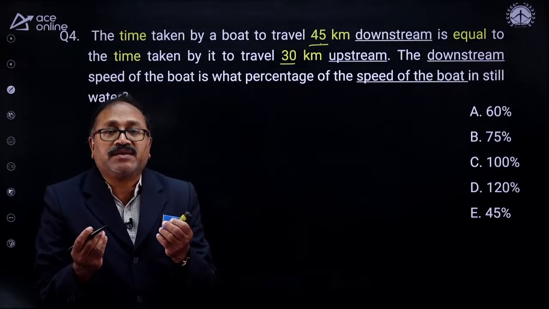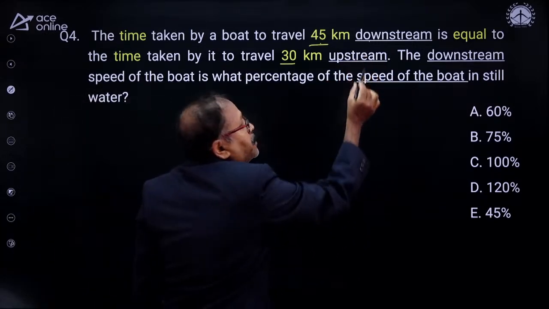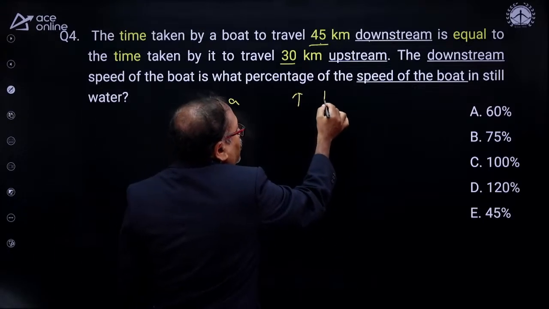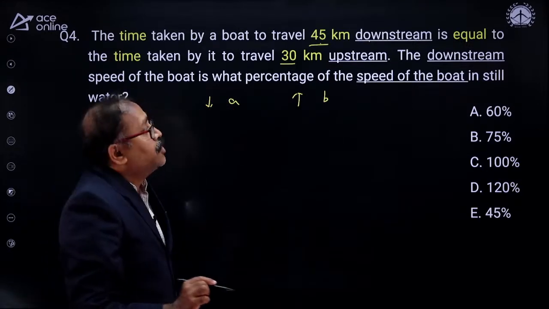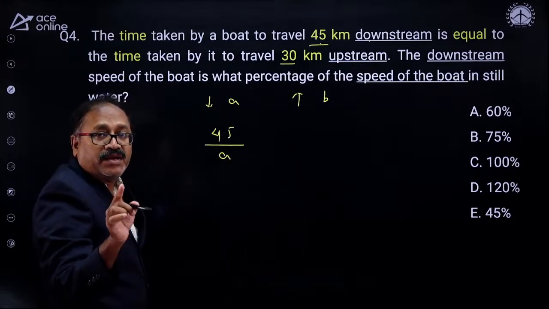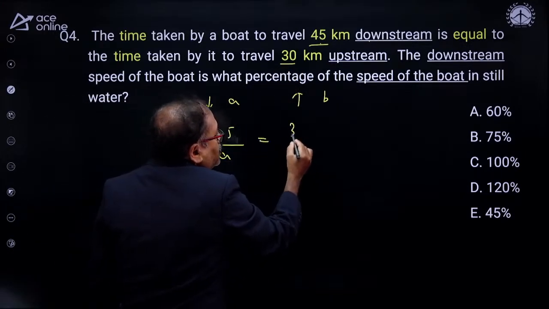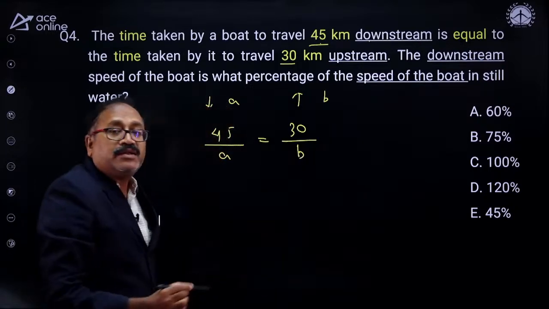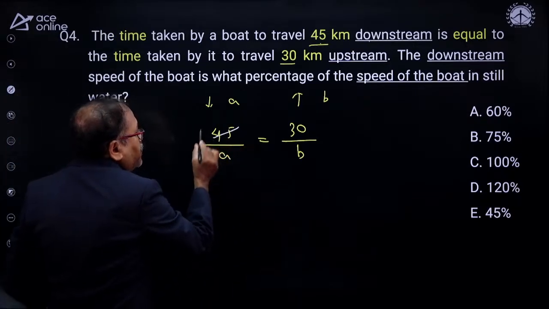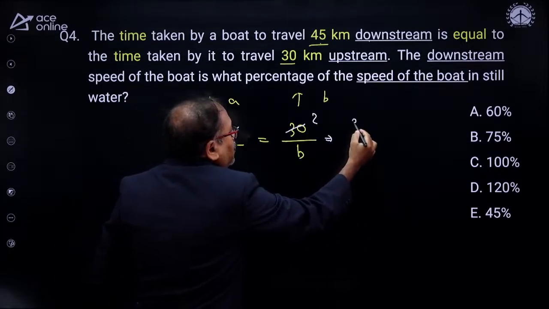Now how simply we can answer the question. Let's consider the downstream speed is A, and the upstream speed I'll consider as B. Now, what is given to us is 45 by A, the time for downstream, is the same as the time for upstream for 30 kilometers, so 30 by B. Will I get the ratio of A to B? Yes. From here we will get the ratio of A to B. With 15, 3 times and with 15, 2 times, and I notice that this is A by B.